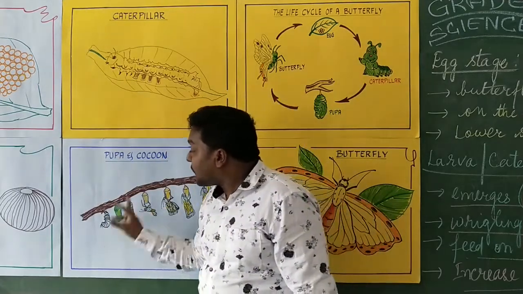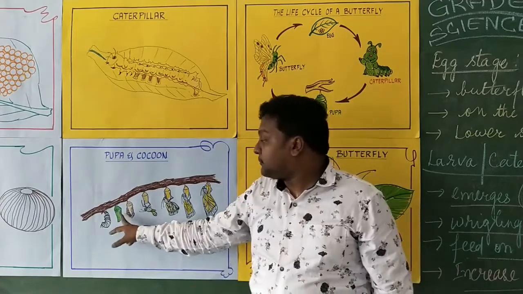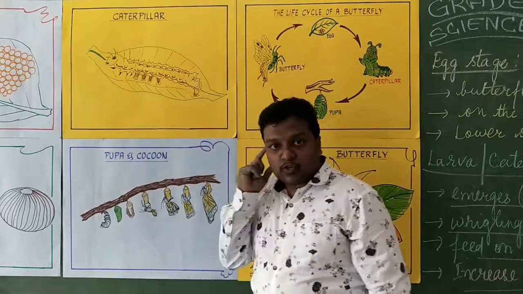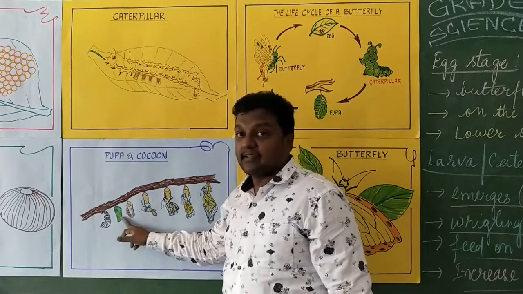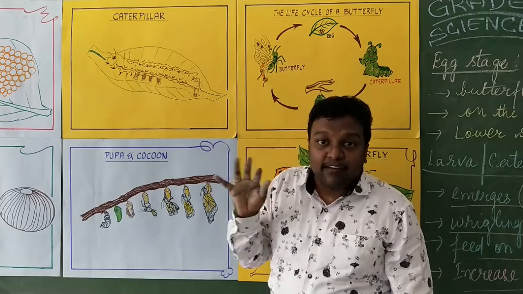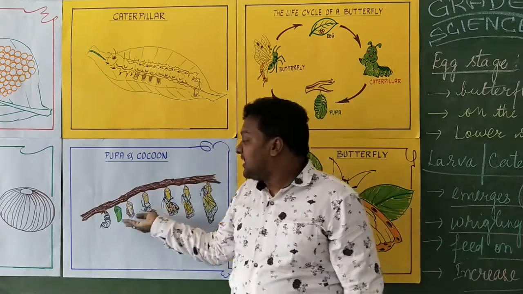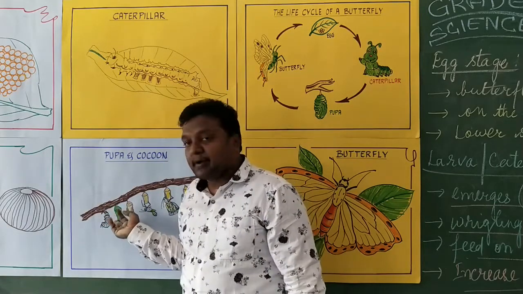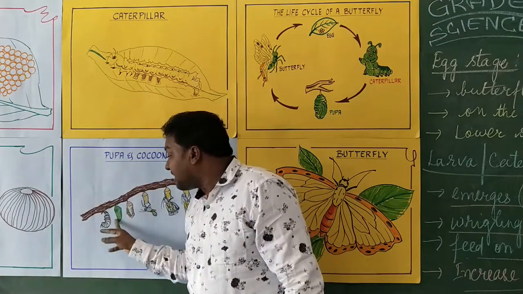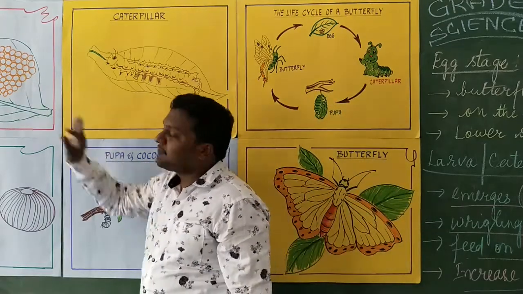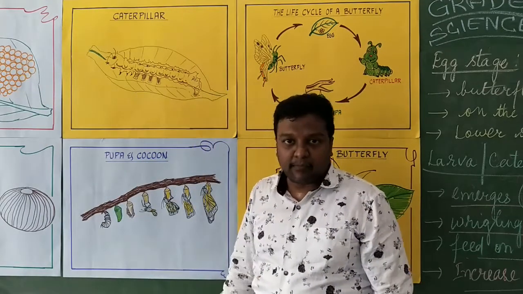What color is it? It will be in the color of the leaf. Look at what color the pupa stage is. Because the leaf is green, this also should be green in color. Then no organism can identify it. Predators might think this is something else, because the pupa is so tasty and nutrient rich. So that no predator affects it, the silky fiber also resembles the green color of a leaf. Then we can easily identify it.